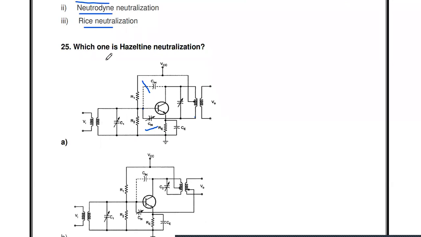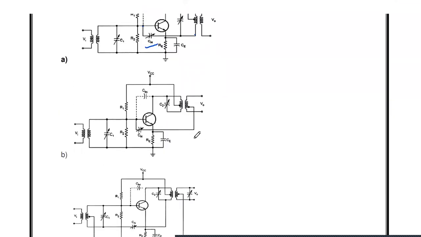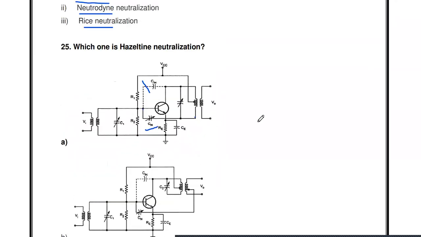Then which one is Hazeltine neutralization? The three diagrams are given. In this, the first one is Hazeltine. What does Hazeltine neutralization mean? In the tuned amplifier, the neutralizing capacitor Cn is connected between the base of the transistor and the lower end of this transformer coil.